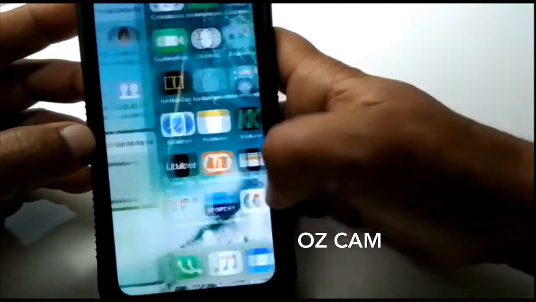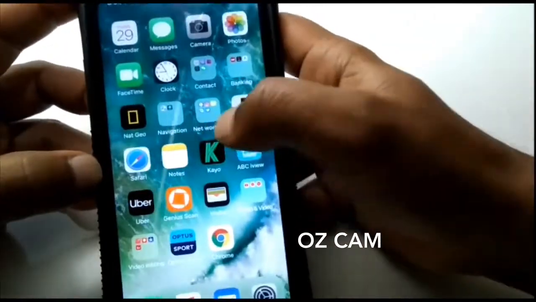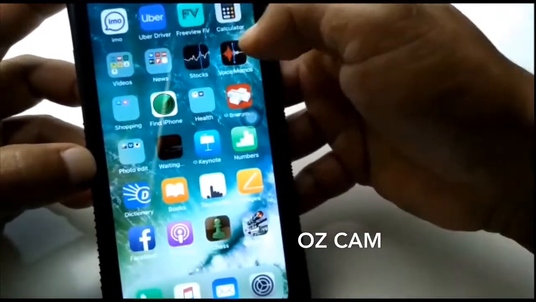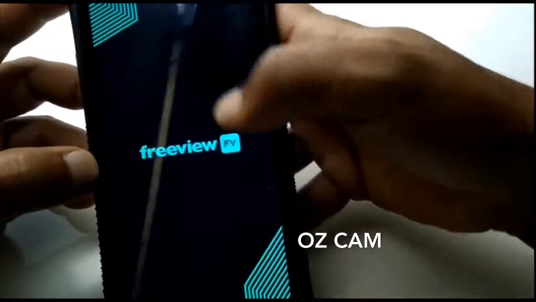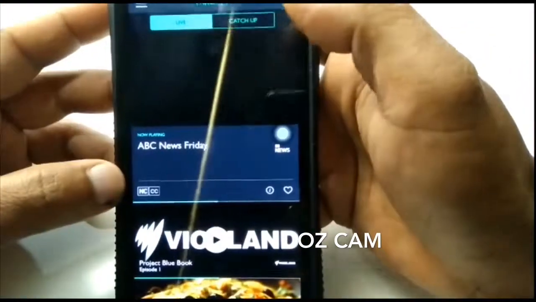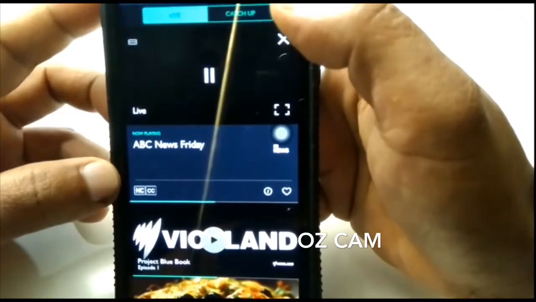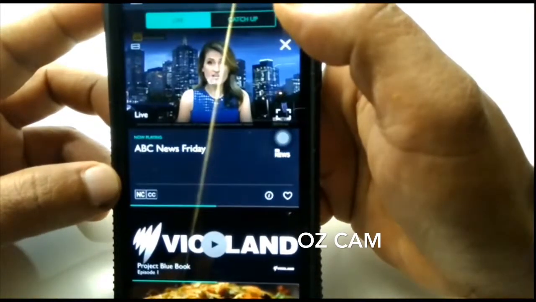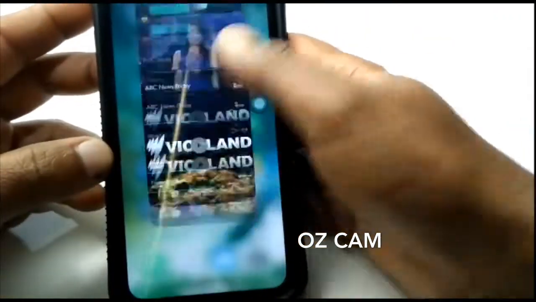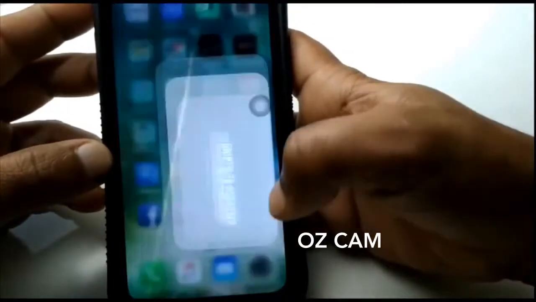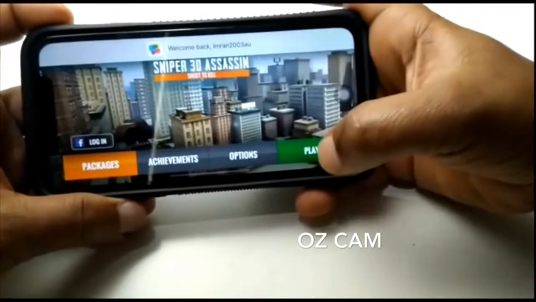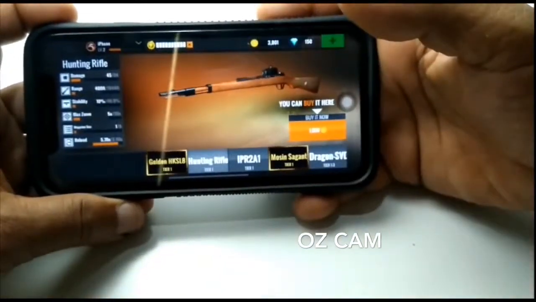Let's try something else. Maybe one free app that I have. What's this app here? It's a TV app. Freeview. ABC. I think Labor's likely to match. There's no issue with the sound here, but when I go to the Game Center, there's no sound. Now, if I want to play, there's no sound.